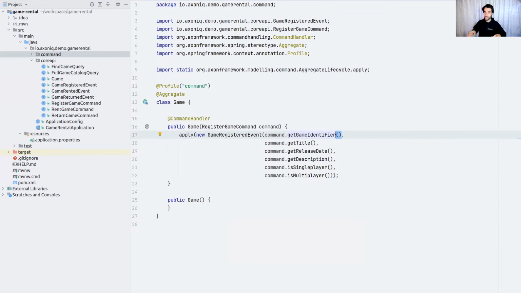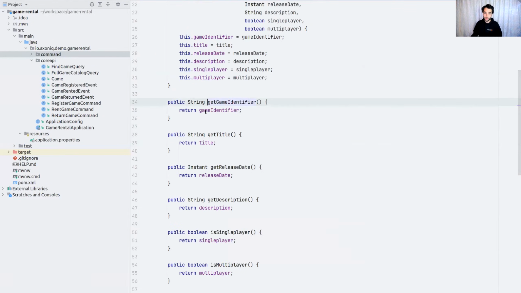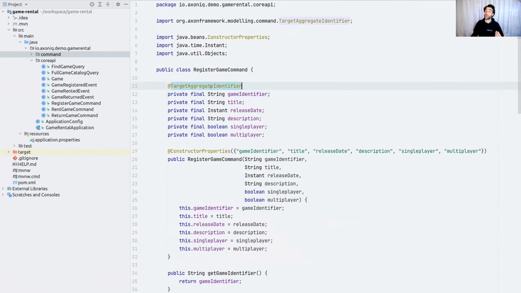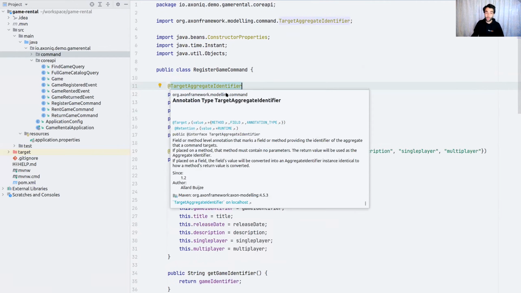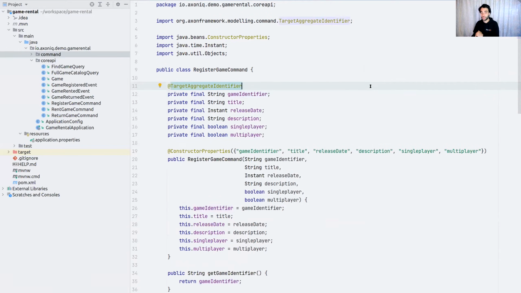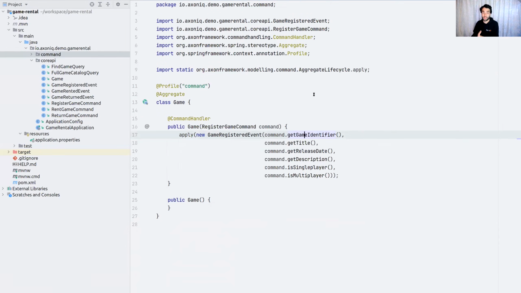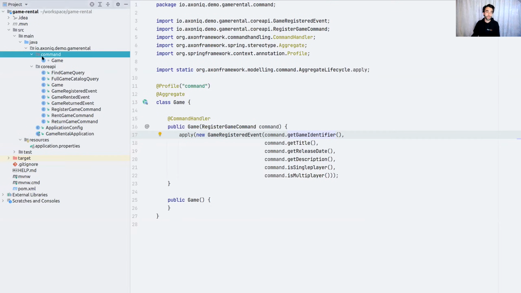However, this aggregate is not identifiable at this moment. We know that the game identifier, which I've set up here, is the target aggregate identifier. However, we haven't coded our aggregate such that it knows what the aggregate identifier is. So we need to do this. This is the sole hard requirement every aggregate would need, an external reference so that it can be accessed.